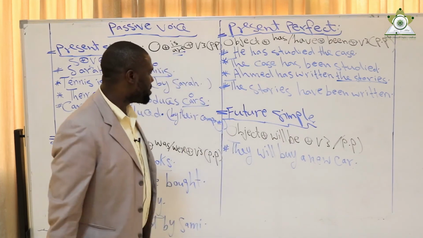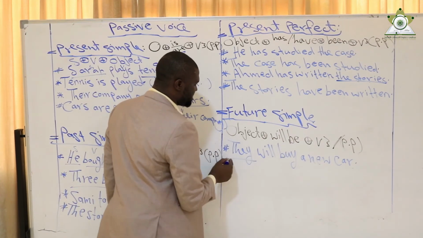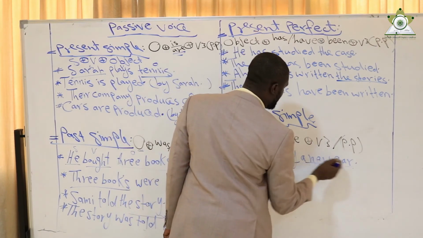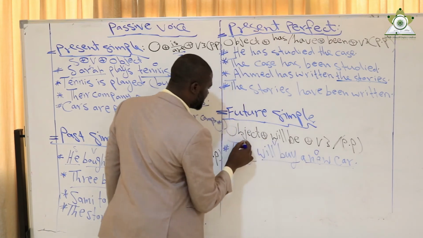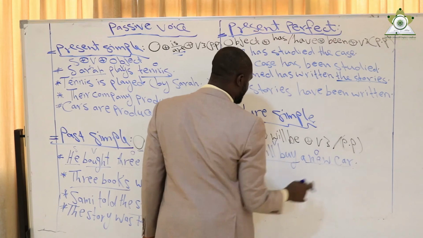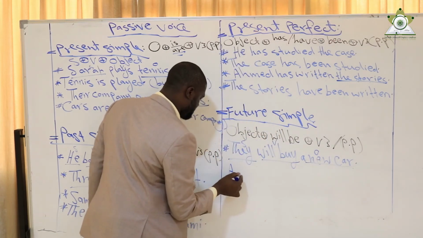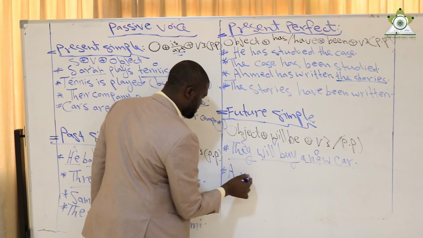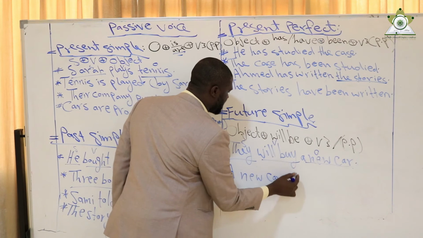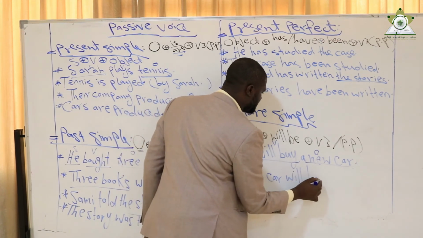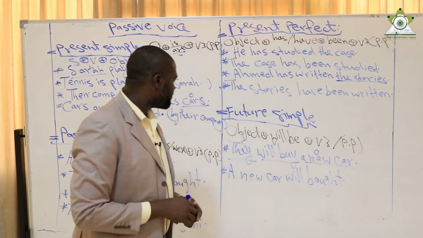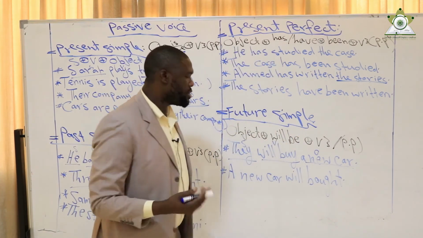Here I have subject, they, will buy, verb, and a new car, object. So the rule becomes: a new car will be bought. I can say by them or not.